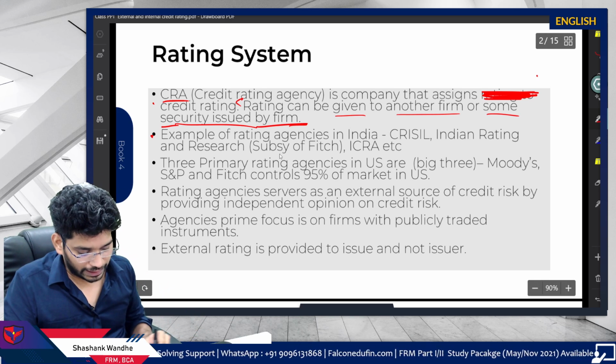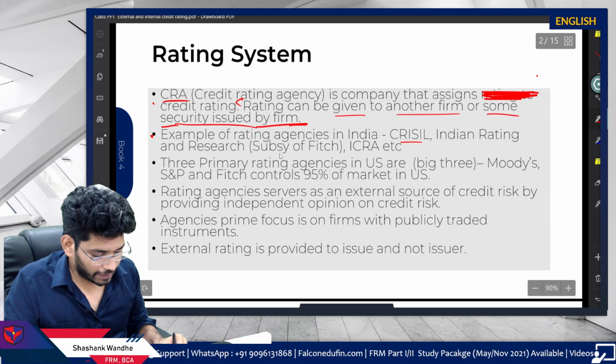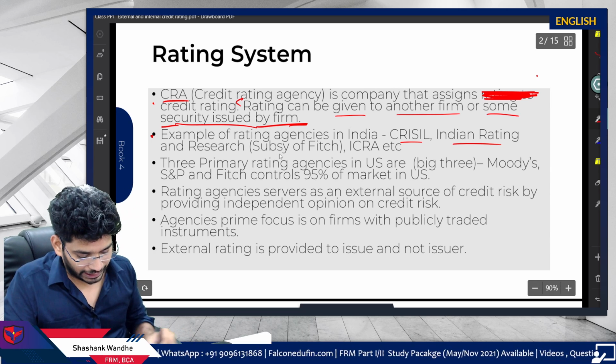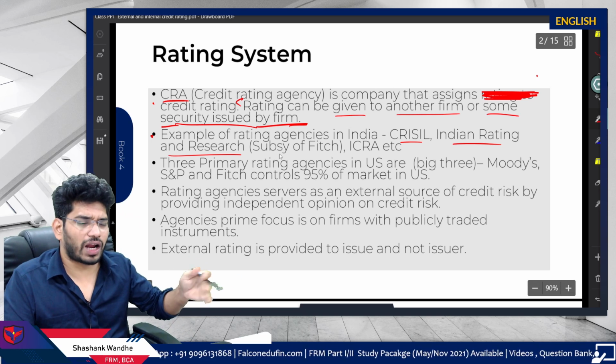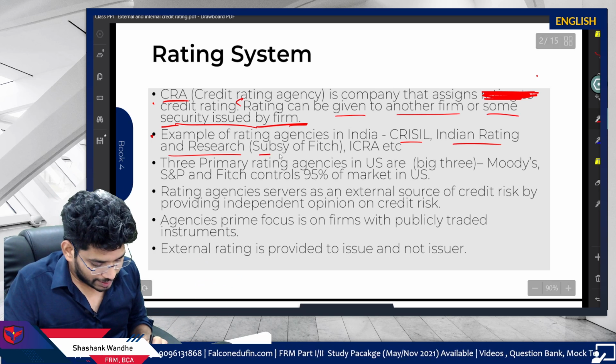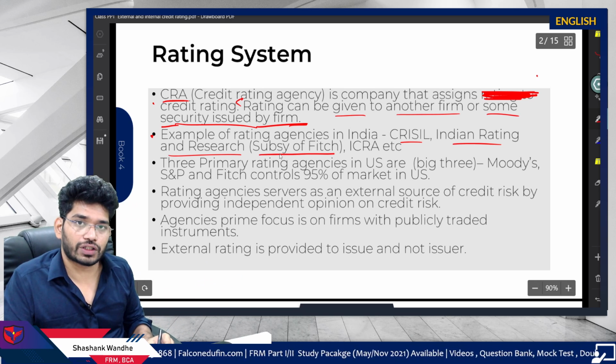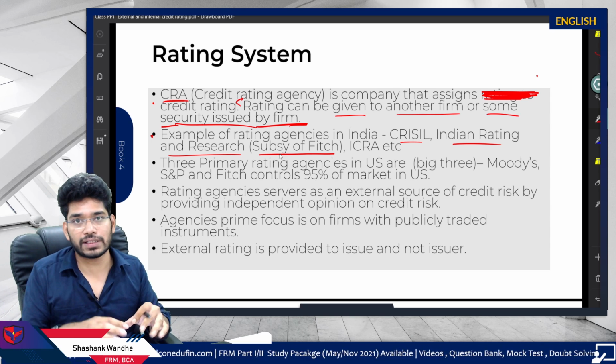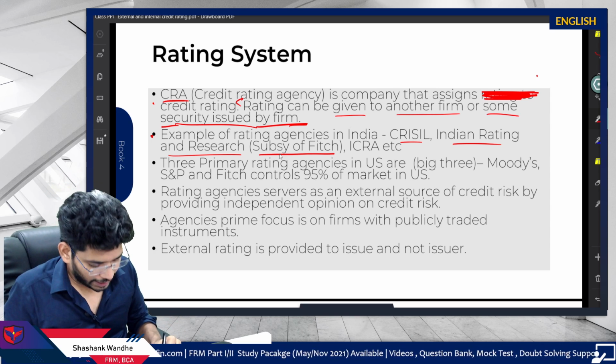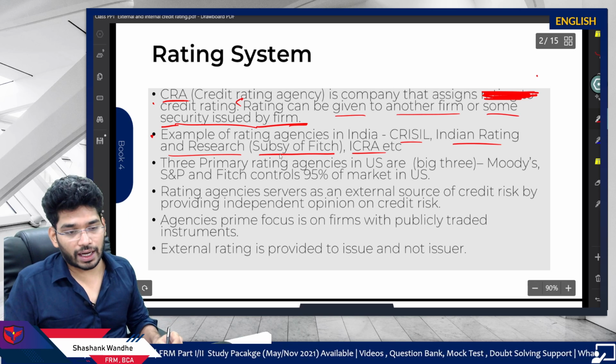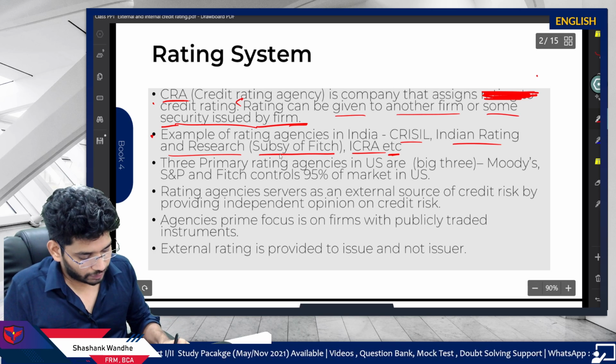The examples of rating agencies in India: we have CRISIL, Indian Rating and Research Private Limited, and others. I am dropping all those things. This is a subsidiary of Fitch. Fitch is among the top rating agencies in the world, in the USA, and then ICRA. So these are the three credit rating agencies.